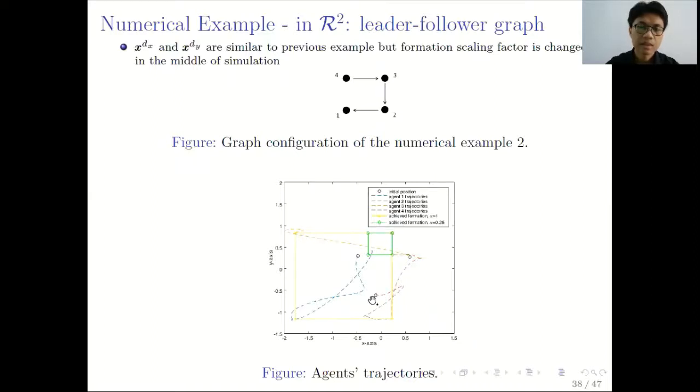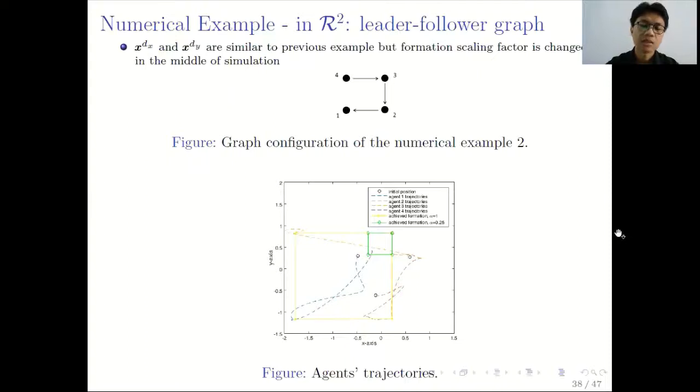And then after some time, when the formation is reached, agent number 4 changes its initial states on the estimator, so that the formation scaling factor is 0.25. So in the end, we reach this green formation.